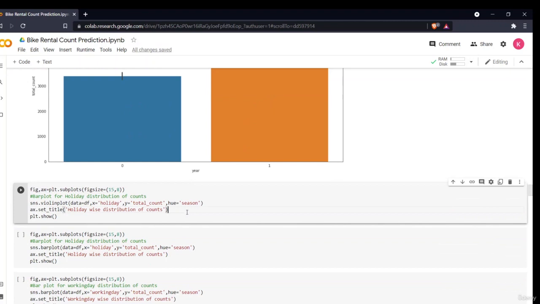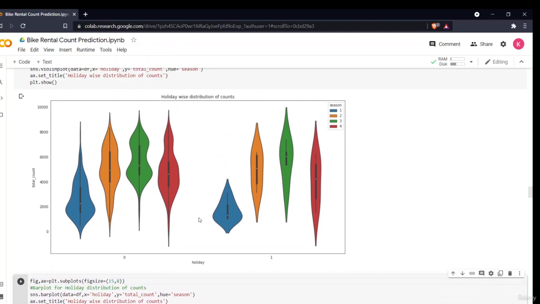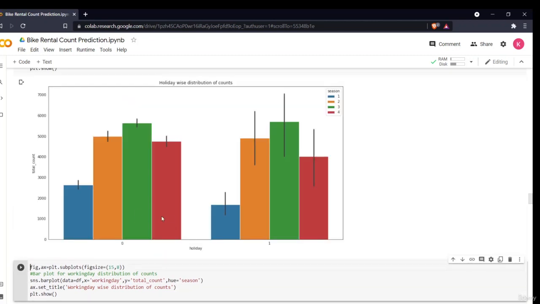So now similarly, when seeing the distribution of counts based on the different seasons and the year, I have plotted a Boolean plot which will tell us how these are distributed. But the Boolean plot is basically the same, we are not getting much information from it. So let's plot a bar plot for the same data. Now from this we see that in the year 2011, the first season, that is spring season, had the least, and similarly in 2012 also the spring season has the least count, whereas the other seasons were approximately the same, with the third season having the highest.